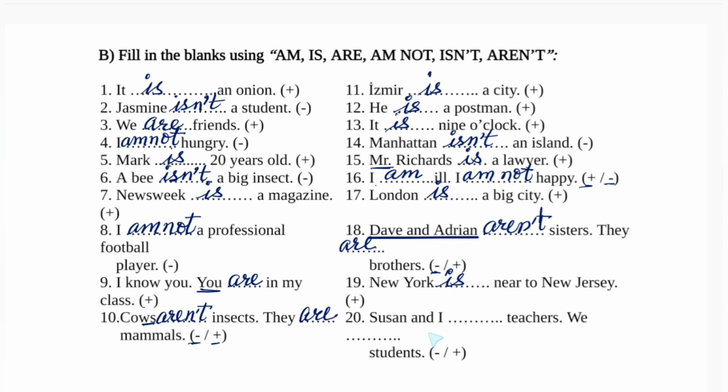Suzanne and I, two persons, plural subject, but minus, so we are not. Here we will not use am because with I, Suzanne is there, that's why it is a plural subject. If only I had been there, then you would have used am. We are students.